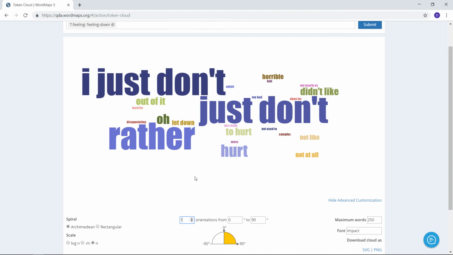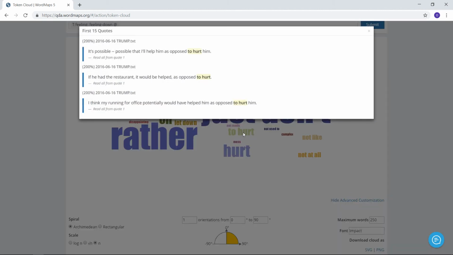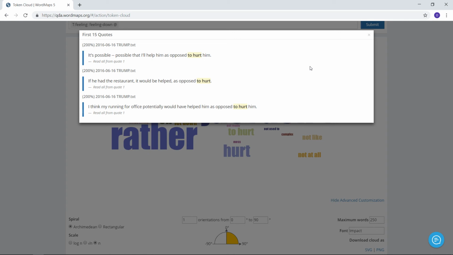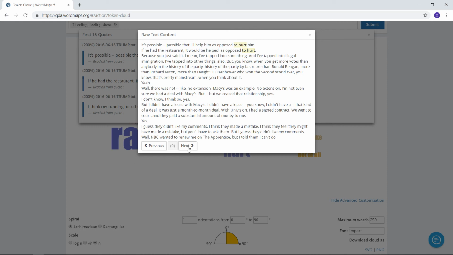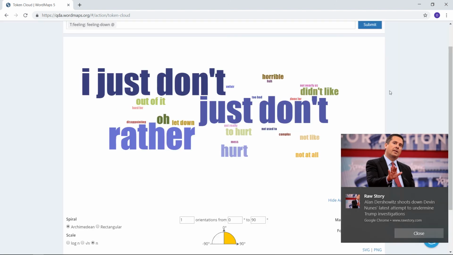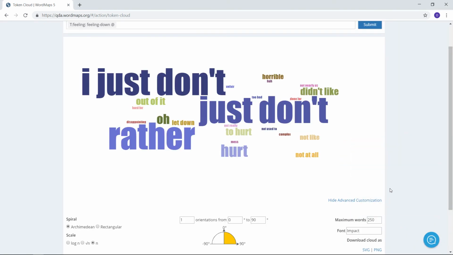One that should be a pretty clear example of a feeling down is this one here, the hurt. So why don't we have a look at that one, see what that says. We can also have this one here. Let's click at it. And what you'll see from this report is that you can immediately access the quotes behind the words, and you can also access the full text behind the quotes, so you can navigate your material going back and forwards.